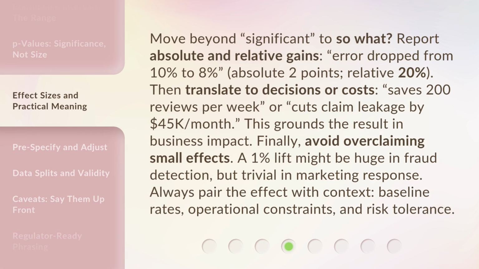Move beyond "significant" to "so what." Report absolute and relative gains. Error dropped from 10% to 8%, absolute 2 points, relative 20%. Then translate to decisions or costs. Saves 200 reviews per week, or cuts claim leakage by $45,000 per month. This grounds the result in business impact.